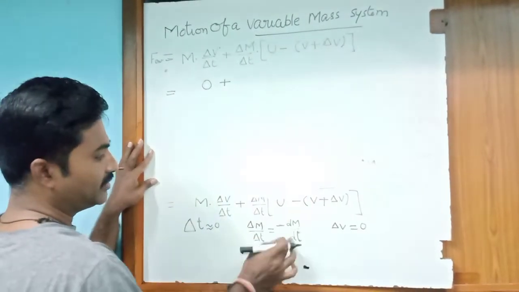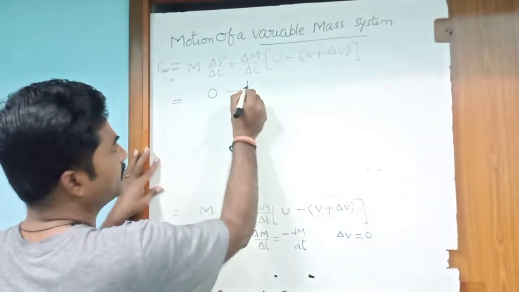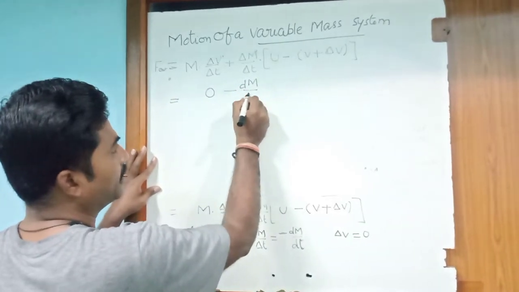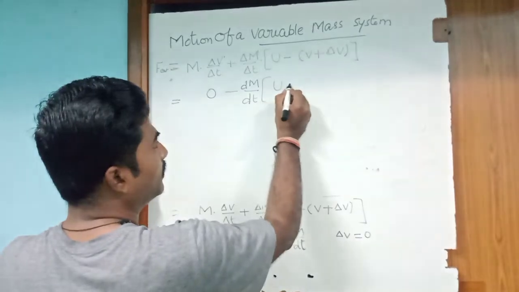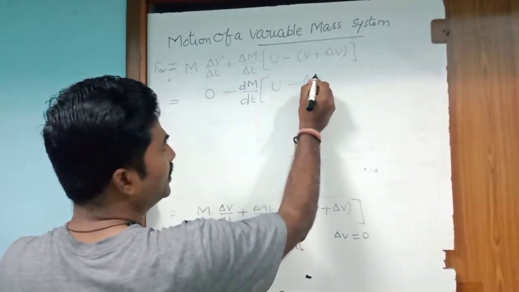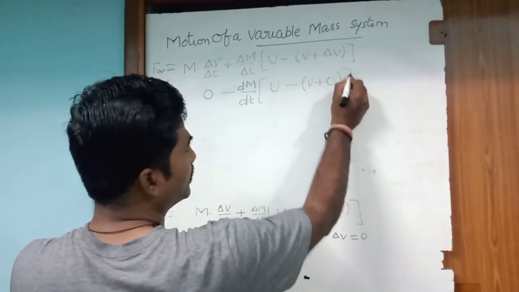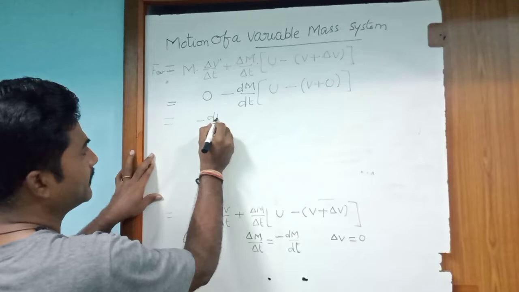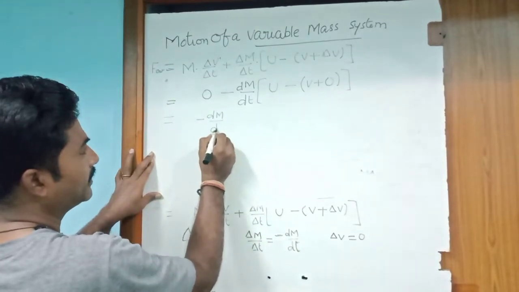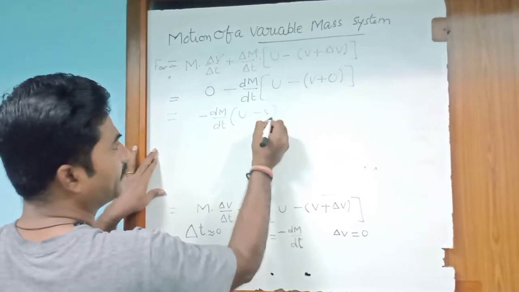Delta m by delta t is equal to minus dm by dt. I am writing minus dm by dt into u minus v, and delta v becomes 0. Then the equation comes out to be minus dm by dt of u minus v.